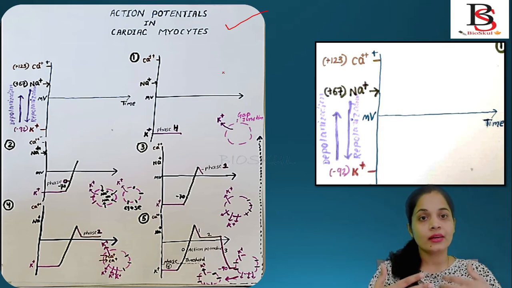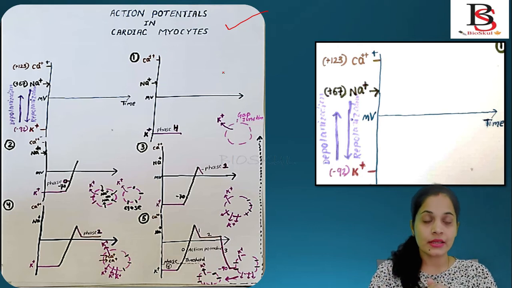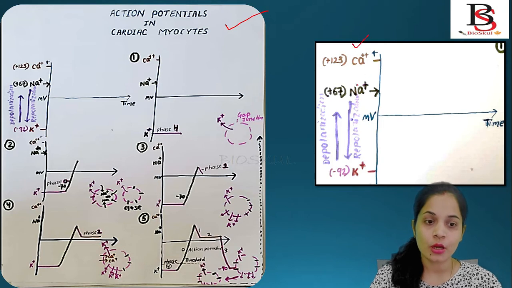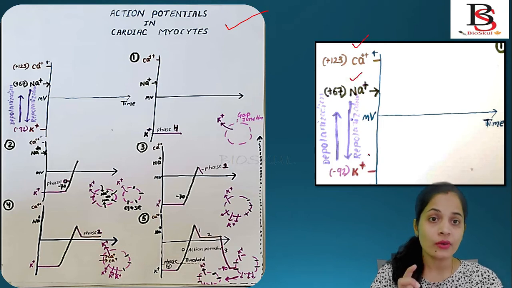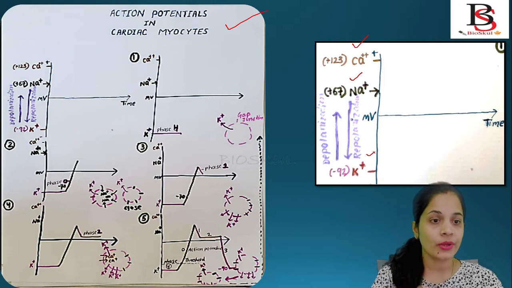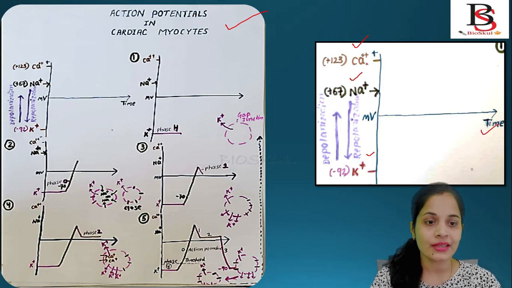Similarly, the contraction process takes place because of the change in membrane potential. For that, three ions are responsible. One is the calcium ion, the second is the sodium ion, and the third is the potassium ion. Now we will see what actually happens in an individual cardiac cell over a period of time, where the unit is millivolt.